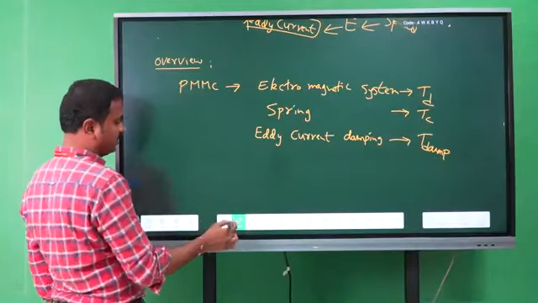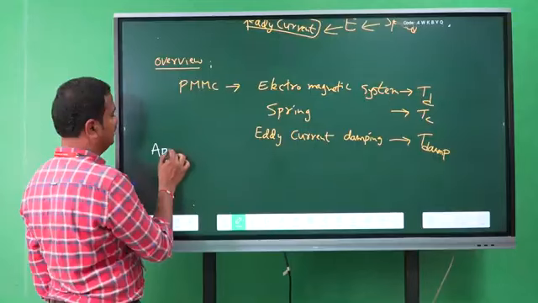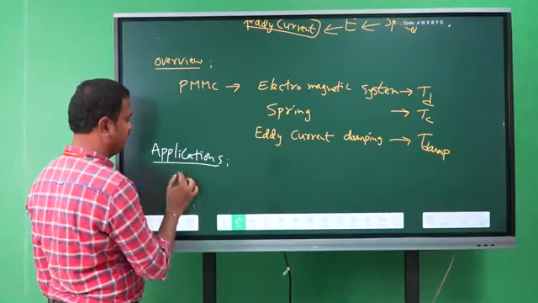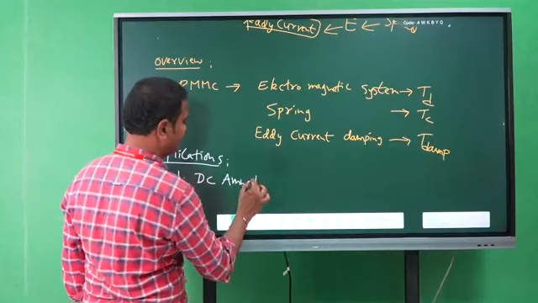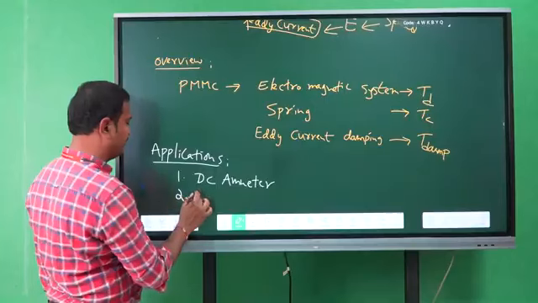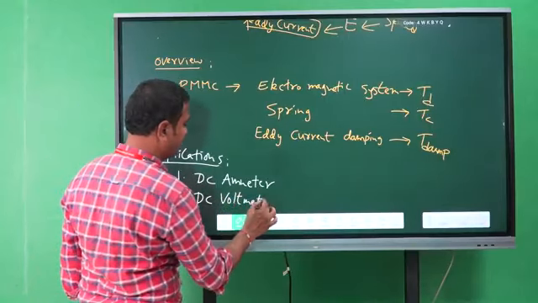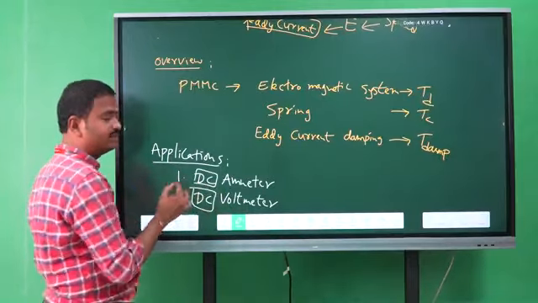Okay, so what are those meters? Nothing but applications. Applications are nothing but the DC ammeter and the DC voltmeter, etc. Okay, why DC ammeter and why DC voltmeter?